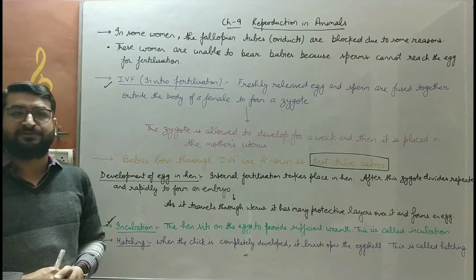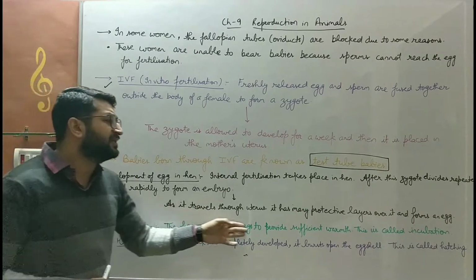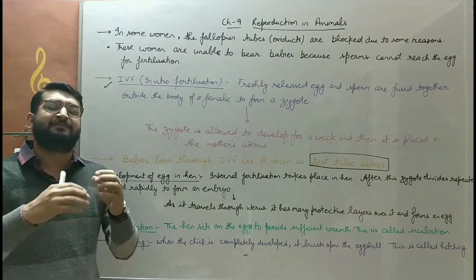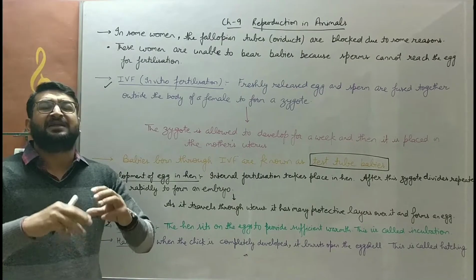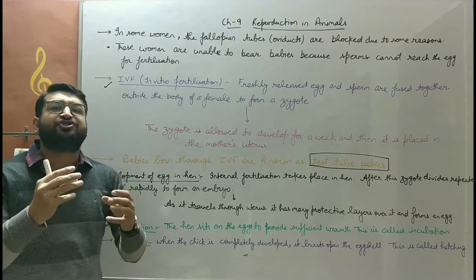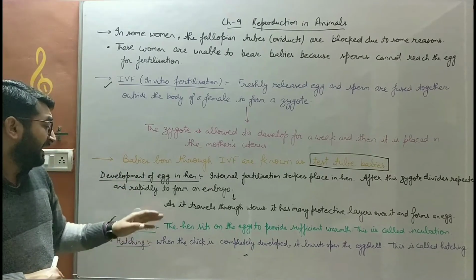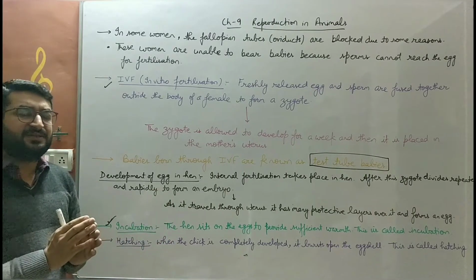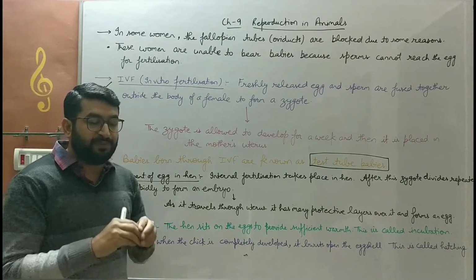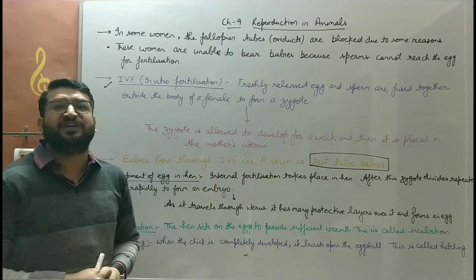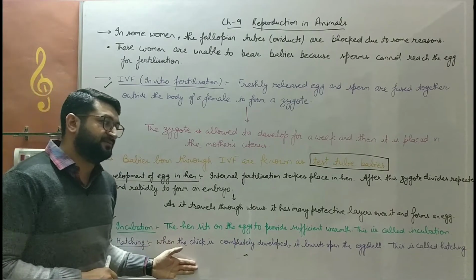Next, hatching. During this incubation period, बच्चे, the embryo keeps on dividing. The embryo will develop, keep on dividing. Then the embryo will form the fetus that will develop into a small chick. After the complete development of the chick inside the egg, the egg will burst open, फट जाएगा, खुल जाएगा, and that will give rise to the birth of a chick.